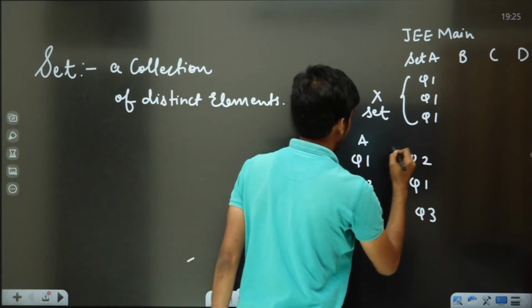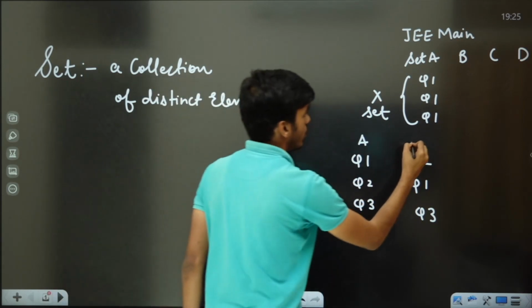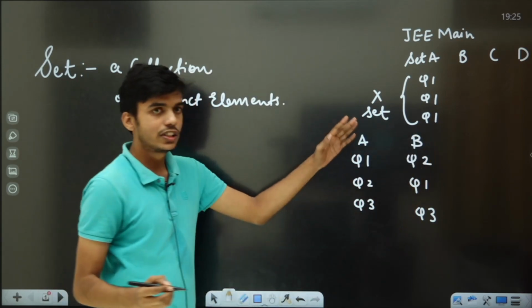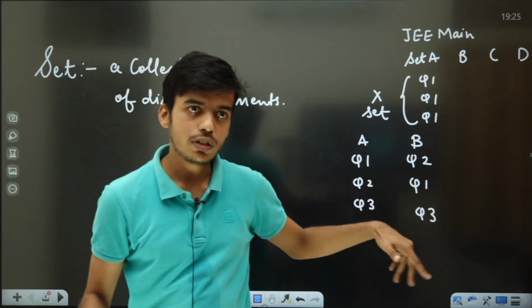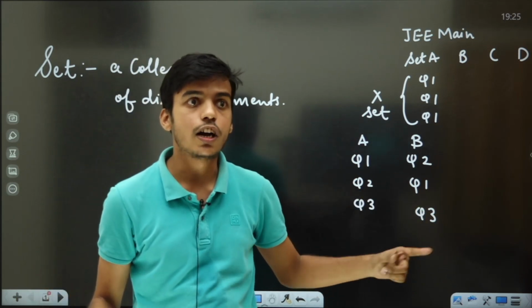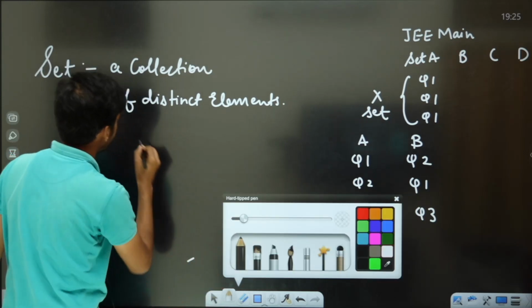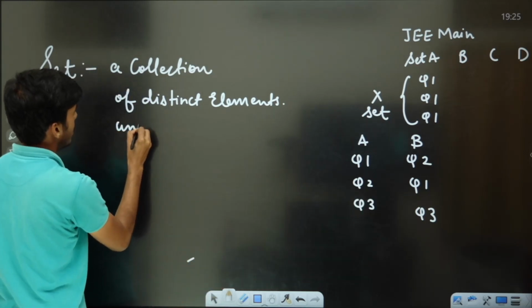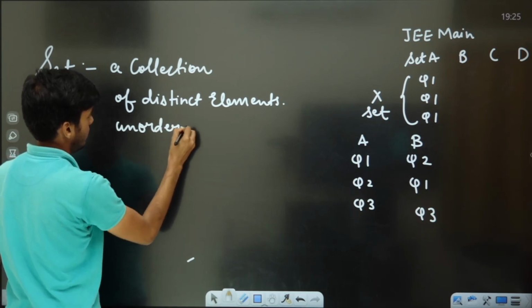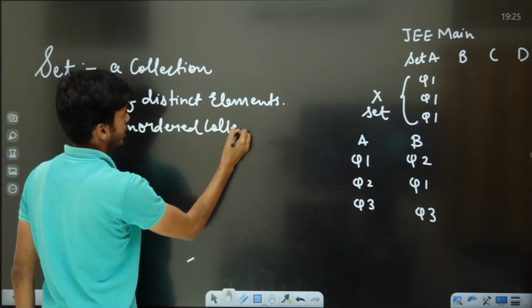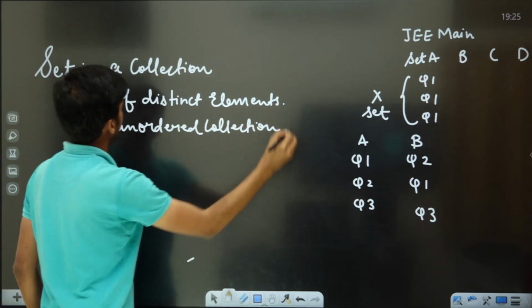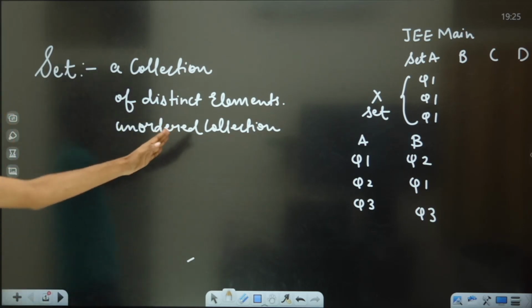So in a collection, if the order of elements is jumbled, that will also be the same set. It's an unordered collection. Set has elements written in an unordered manner. So set is a collection of distinct elements.